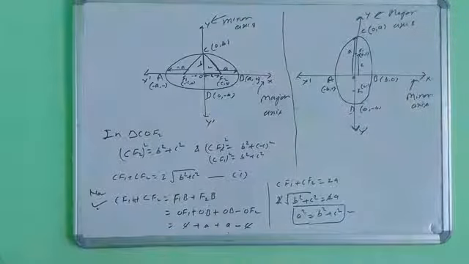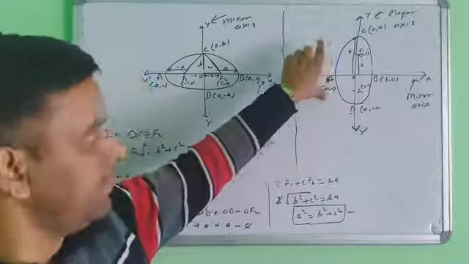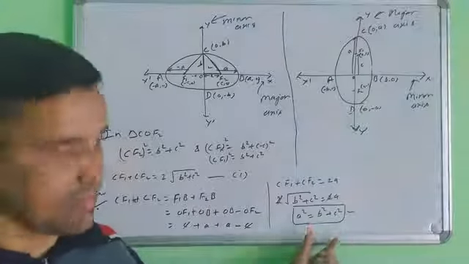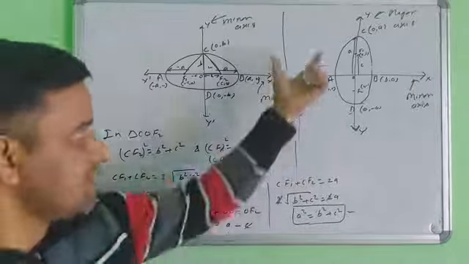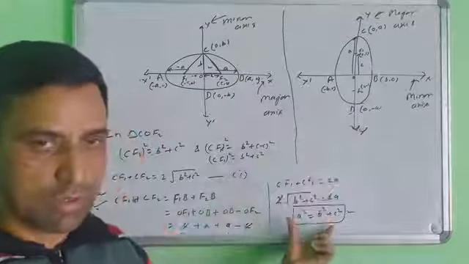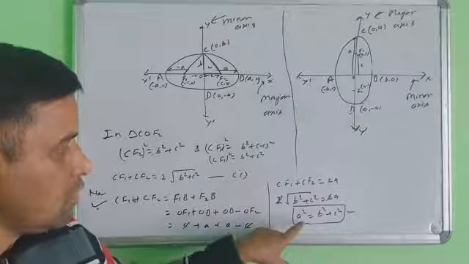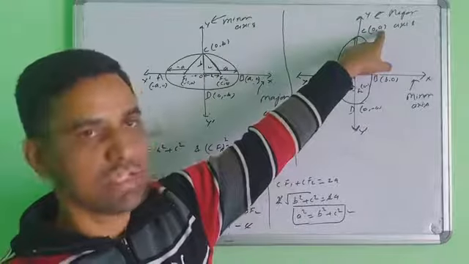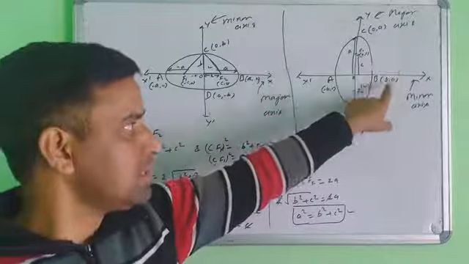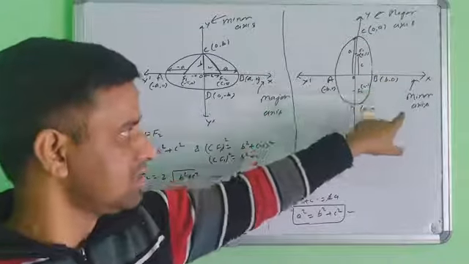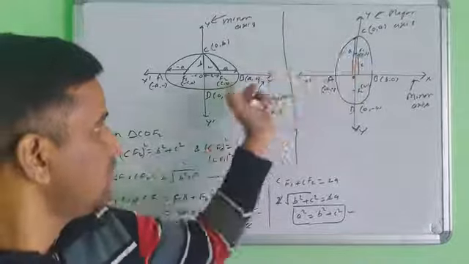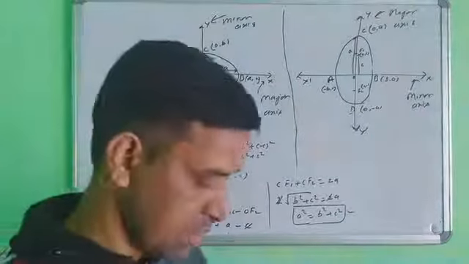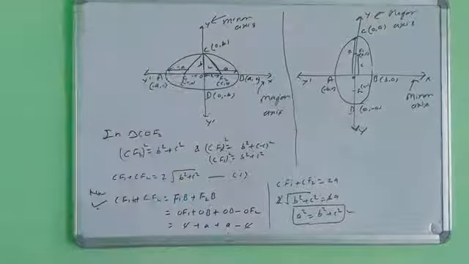Yes, note it down. The same rules apply when your major axis is the y-axis. When you apply the same condition, the identity will come out the same. The identity will not be different, because A is always the coordinate of the major axis and B is always the coordinate of the minor axis. Then you put in the values and get the same result: A square equals B square plus C square. Yes, note it down, then we will discuss further.